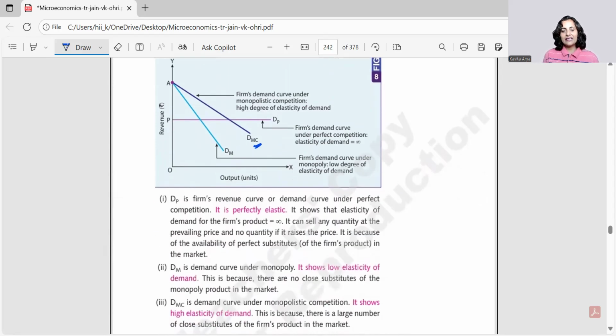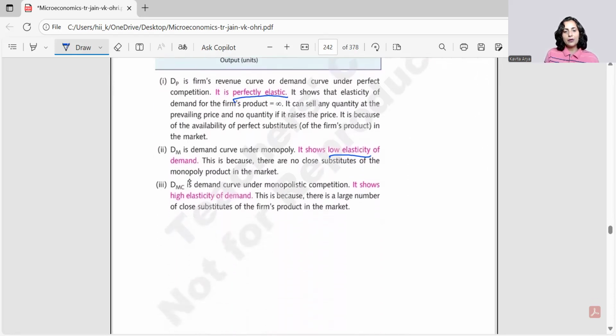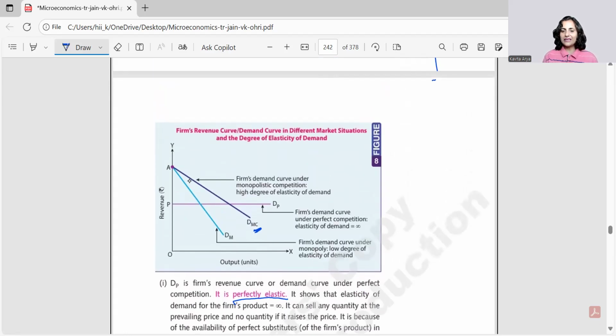Right? So they say this is perfectly elastic, the perfect competition, right? Low elasticity is here, the monopoly market, and the high elasticity is the monopolistic market, right? And you would have a better insight of what we actually mean by monopoly, monopolistic, and perfect market.